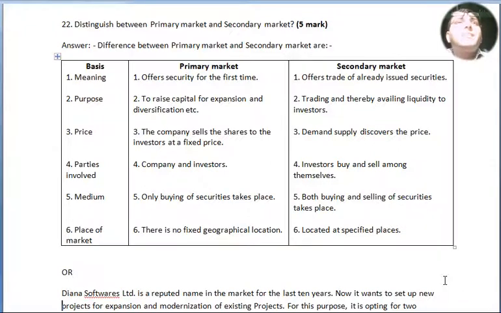Point number 5, medium. Under primary market, only buying of securities takes place. Under secondary market, both buying and selling of securities take place. Point number 6, place of market. Under primary market, there is no fixed geographical location. Under secondary market, it is located at specified places.